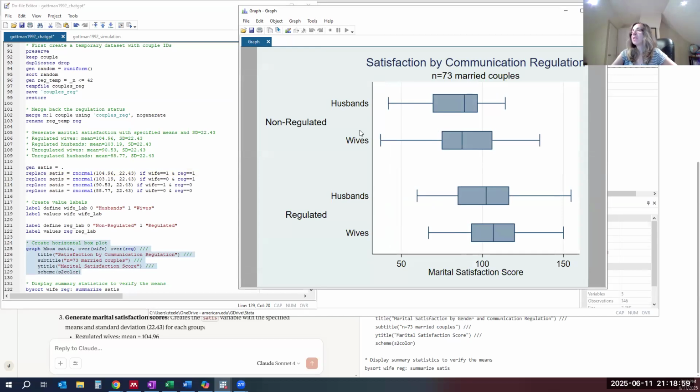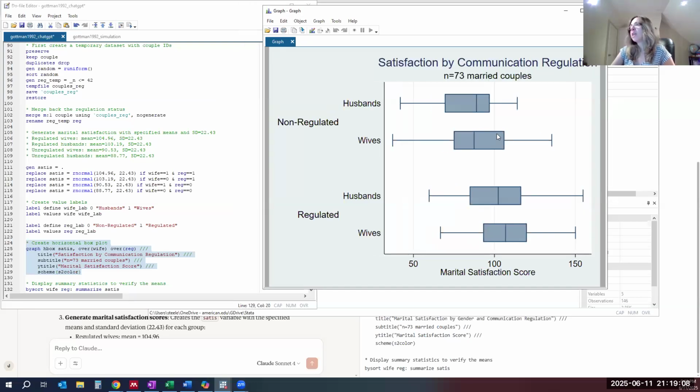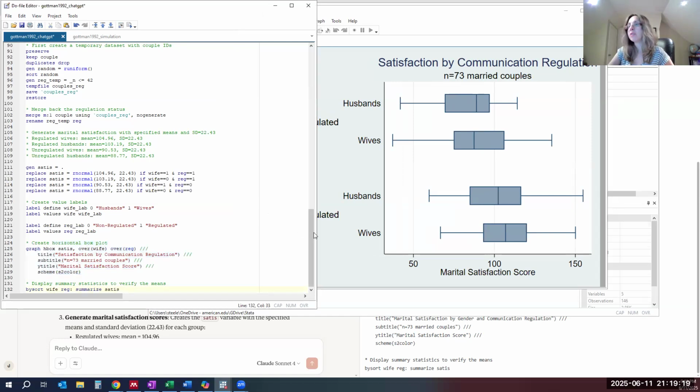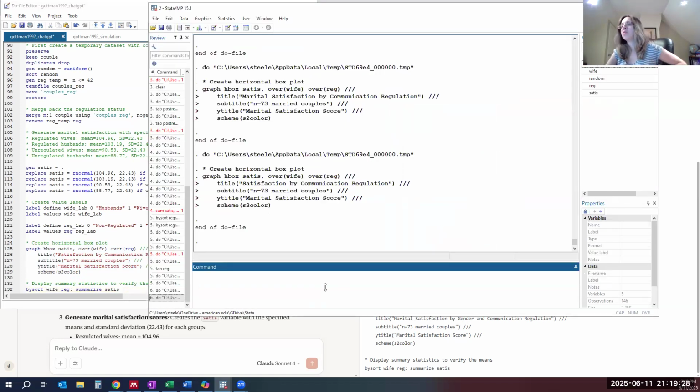Yeah, that works. And so now their data look different because even though they started with the same seed, their data generating process assigned different couples to be regulated and not regulated as compared to our process. And so their gaps look a little bit different. Wait, is that why? No, it shouldn't be why. So let's see what their main differences are.